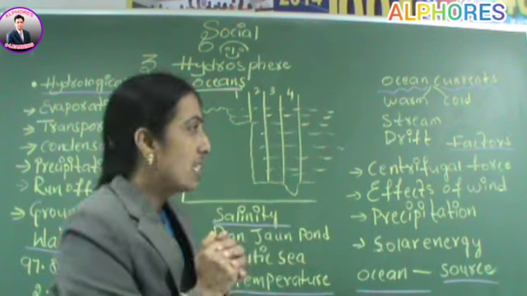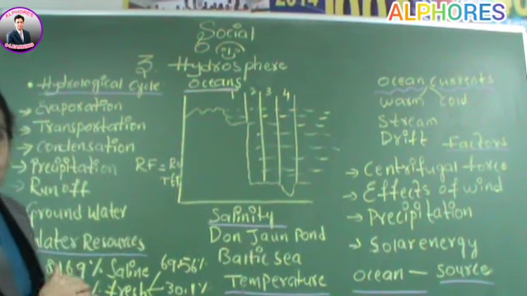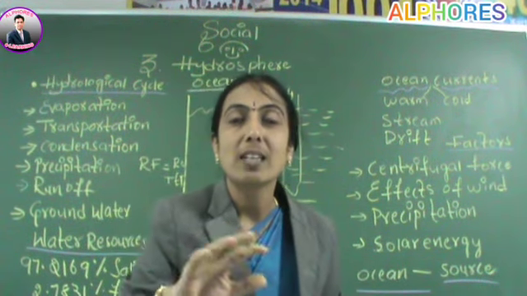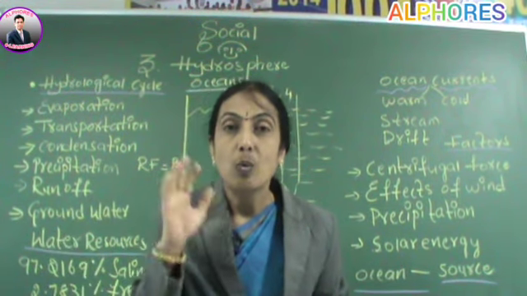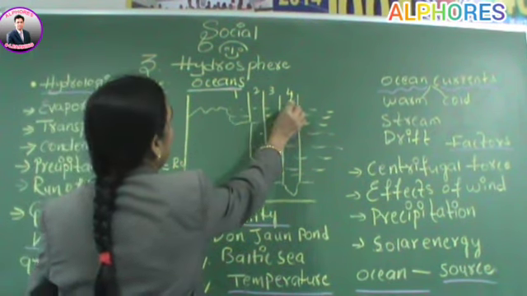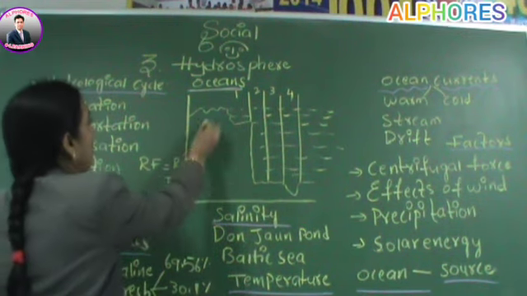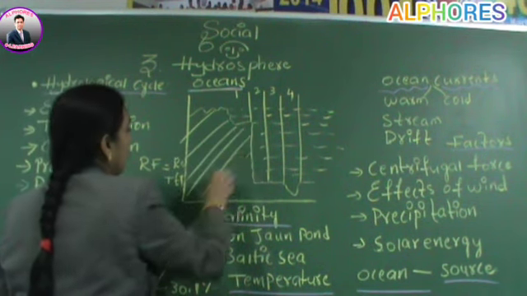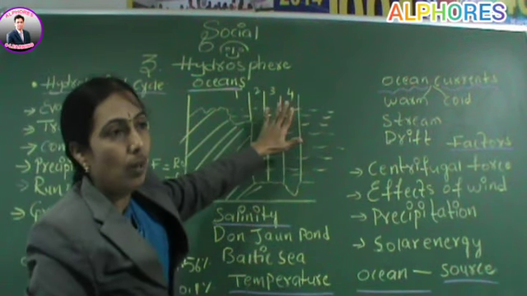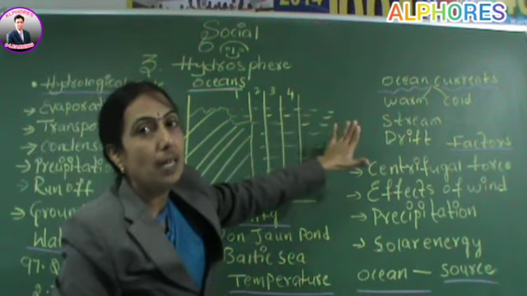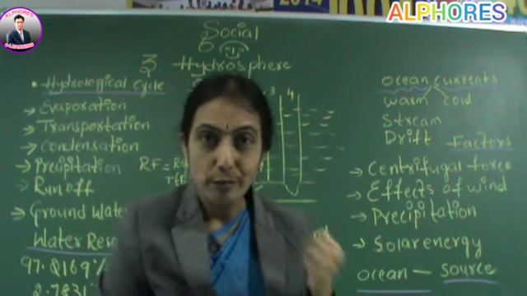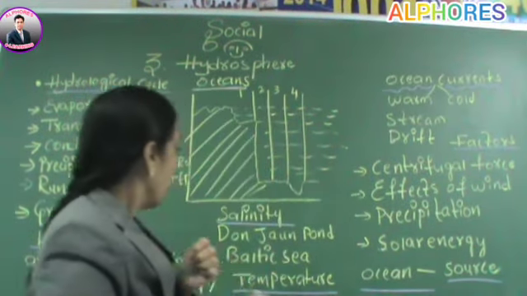The next is about the ocean floor. Oceans, you might have observed, the ocean floor also resembles the floor on the earth. This is the land part, and this is the ocean floor. I want to show you in a symbolical manner. The ocean floor is divided into 4 parts.